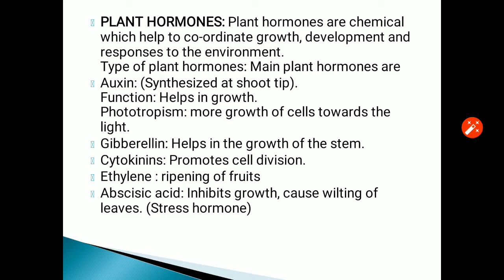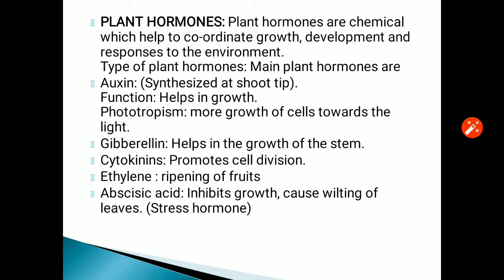Now about the functions. Auxins help in growth. It also shows apical dominance and cell elongation. It prevents premature leaf and fruit falling. It initiates root formation in stem cuttings. It acts as a weedicide, a chemical which kills the weed, that is the unwanted plant, and it induces parthenocarpy. Parthenocarpy is fruit formation without fertilization.